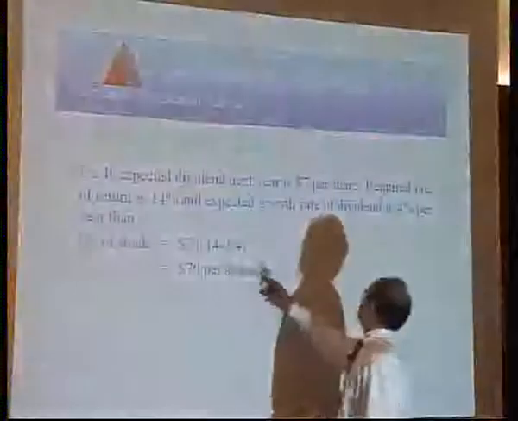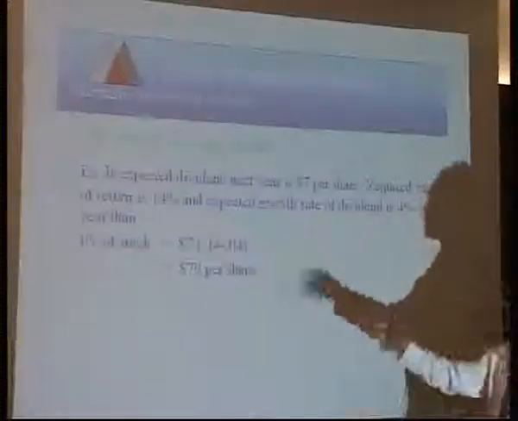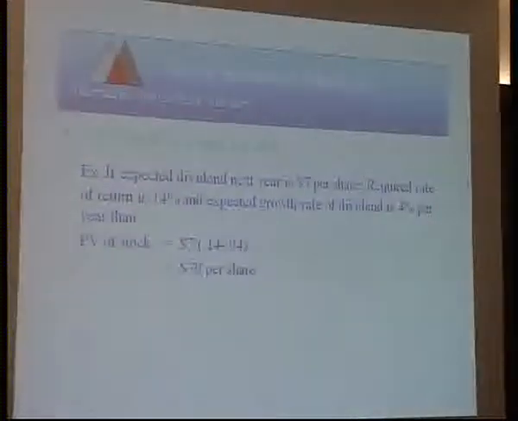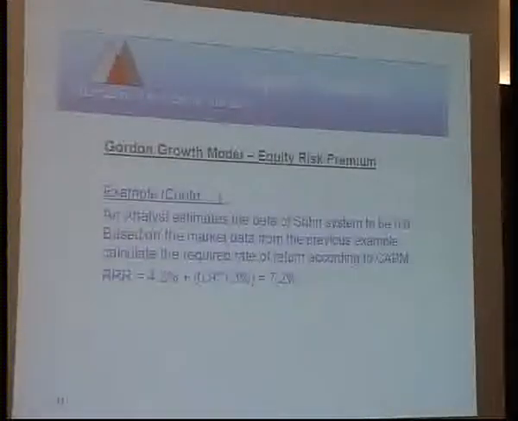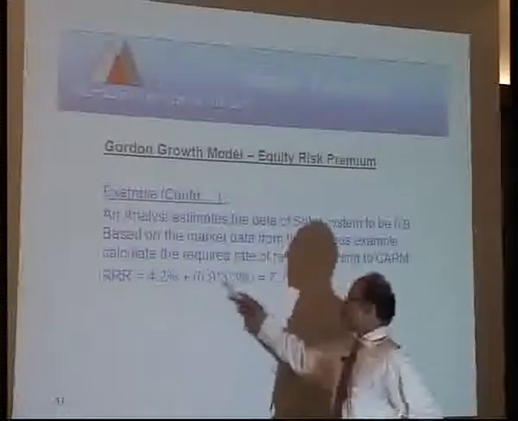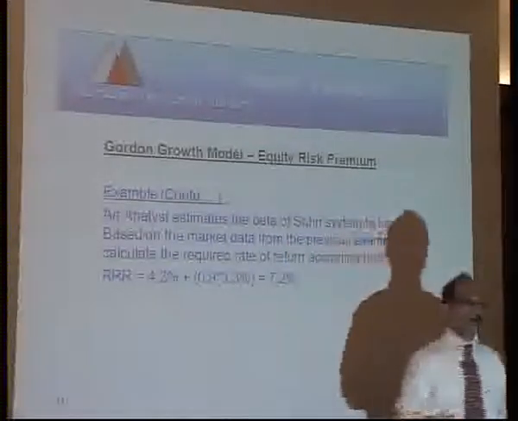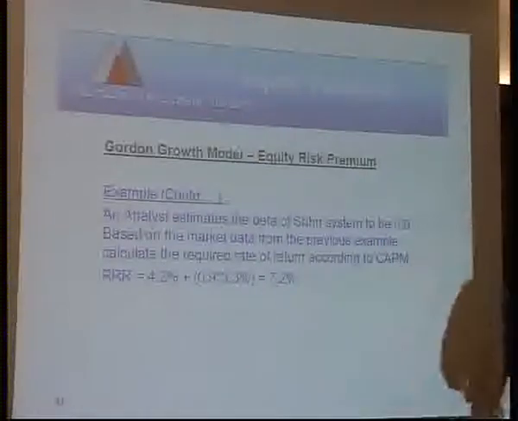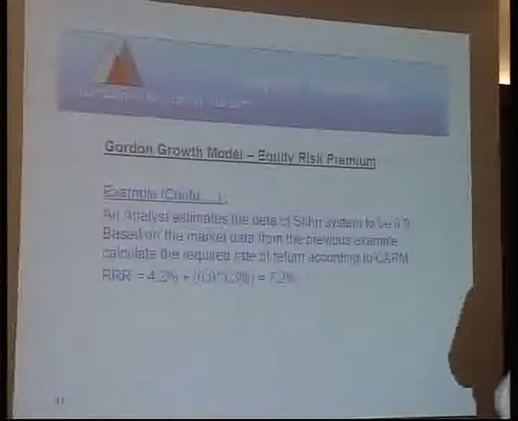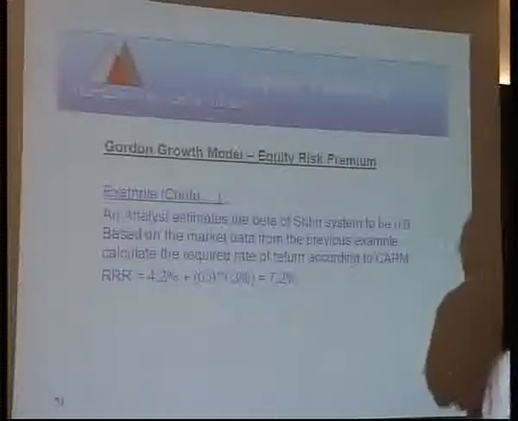So if the dividend for the next year is $7 and the required rate of return is 14% and the g is 4%, the price of the stock is $70. As simple as that. But if you want to define the required rate of return, it is the risk-free rate plus the risk premium times the beta of the stock, isn't it? Risk-free rate, we are talking about D1 over K minus g, we are talking about K. Okay? The required rate of